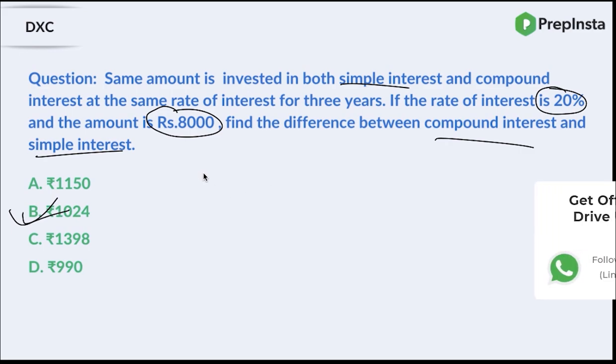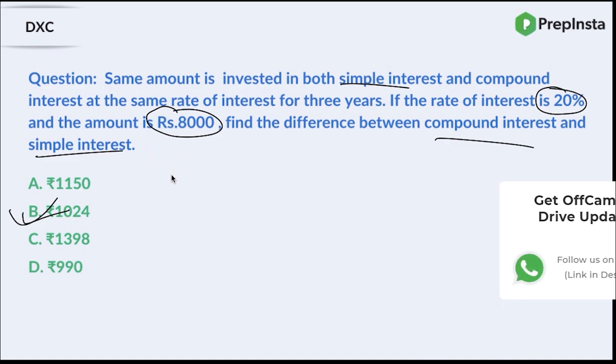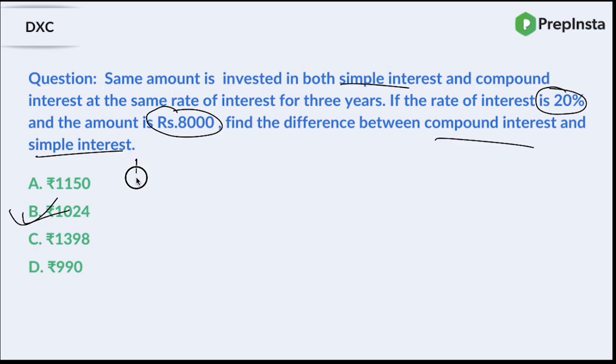So the best way to solve this particular problem is, guys, you actually have a very standard formula for the difference between SI and CI for 3 years.